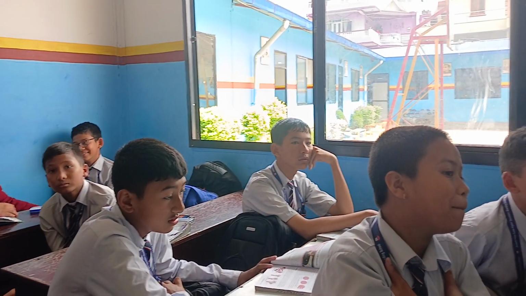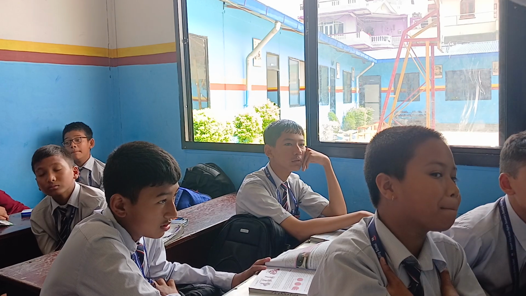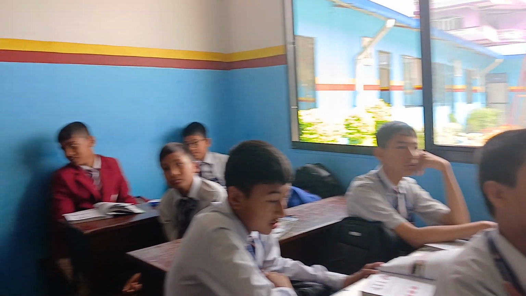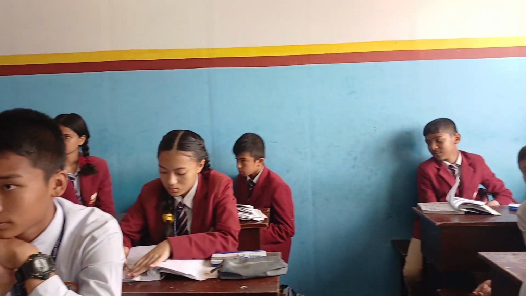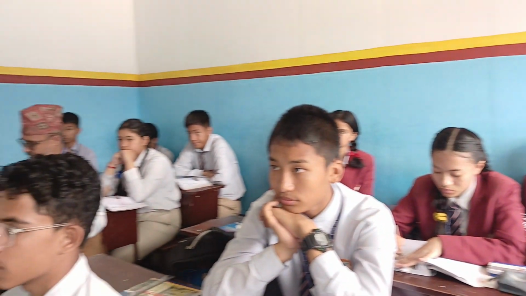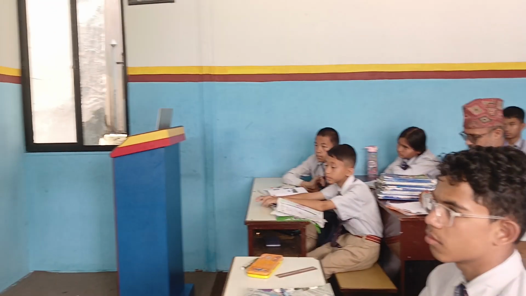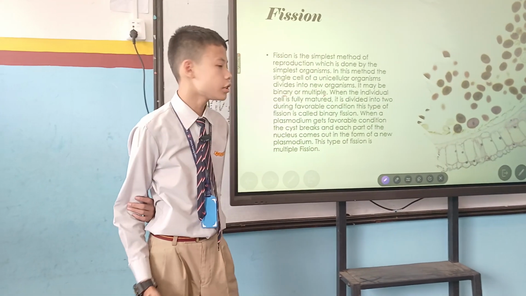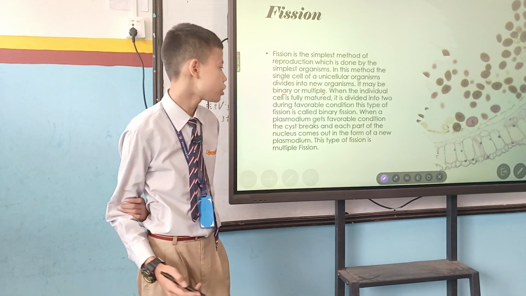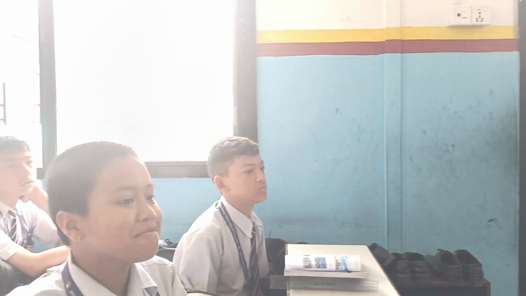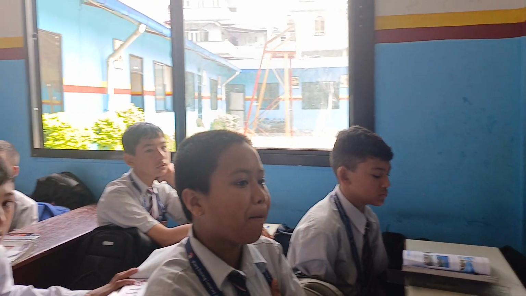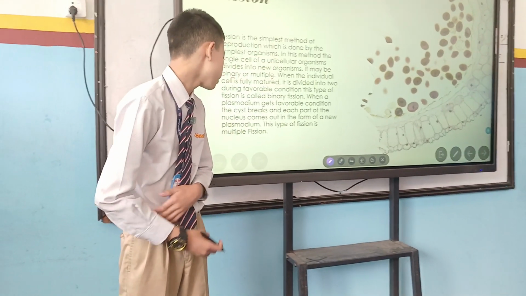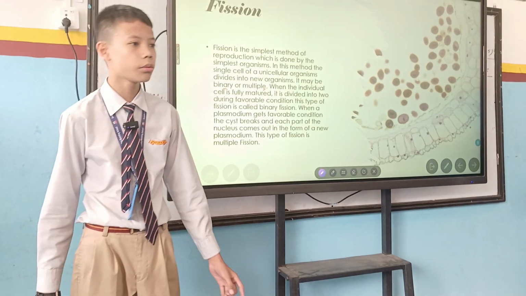When the individual cell is fully matured, it divides into two during favorable condition. This type of fission is called binary fission, where the fully matured cell divides into two during its favorable condition. In multiple fission, the nucleus comes out in the form of a new plasmodium. This type of fission is called multiple fission.